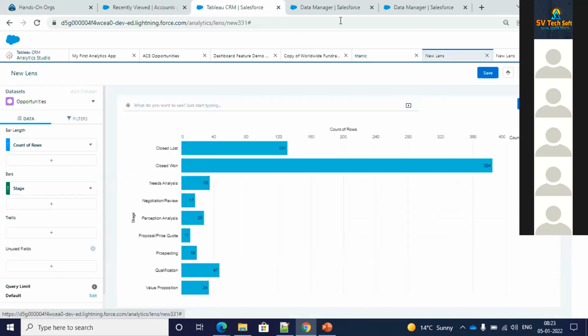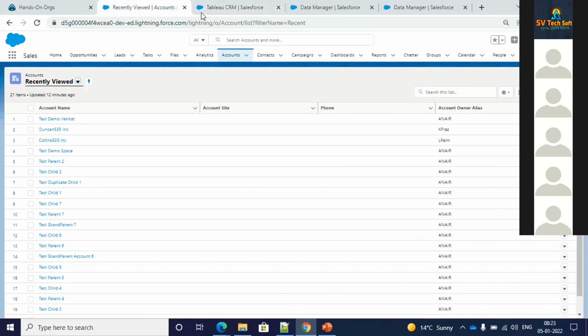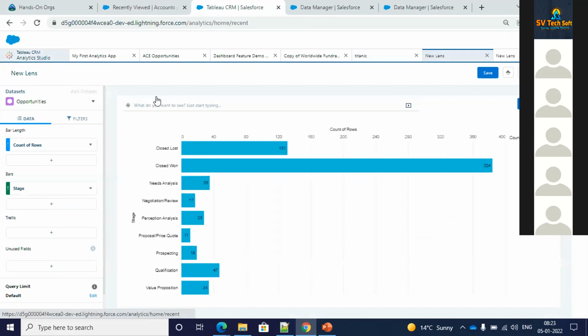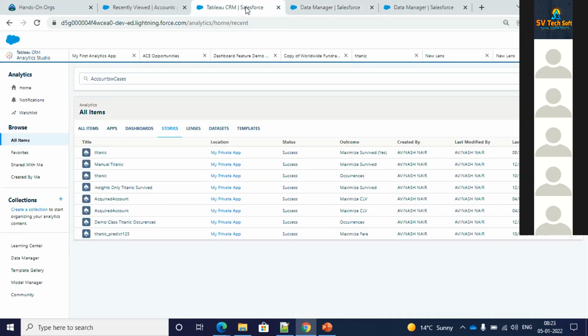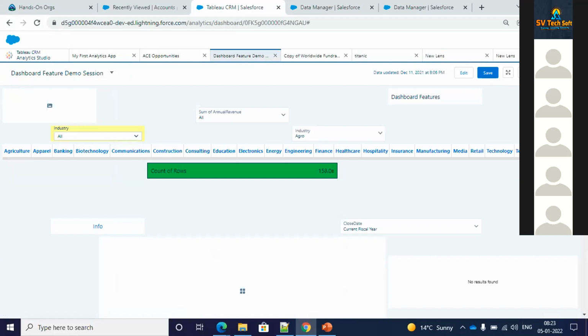Okay, so we have the Salesforce, we have the Analytics Studio. Here you will be able to see the apps and all dashboard. Okay, and the transformation is something you do on the data manager. I have shown you how to connect data. So this is the overall thing. And on the dashboard side, sometimes we go for the binding part. That binding part, we might be required to do a little bit of coding, but again, that is something which we can do here as well.